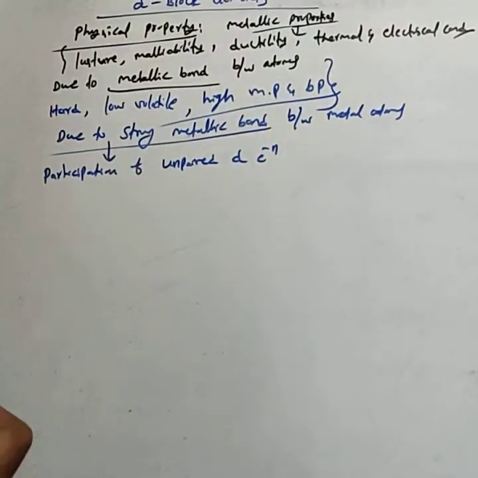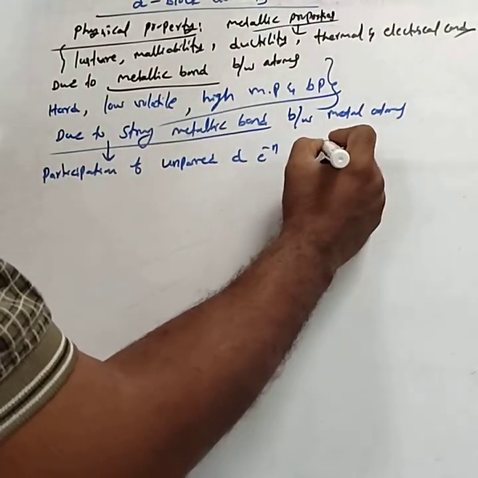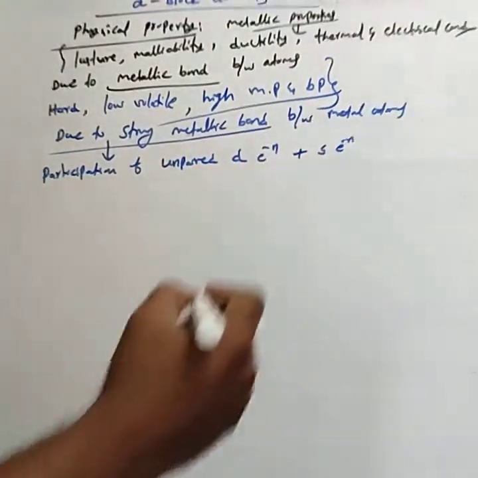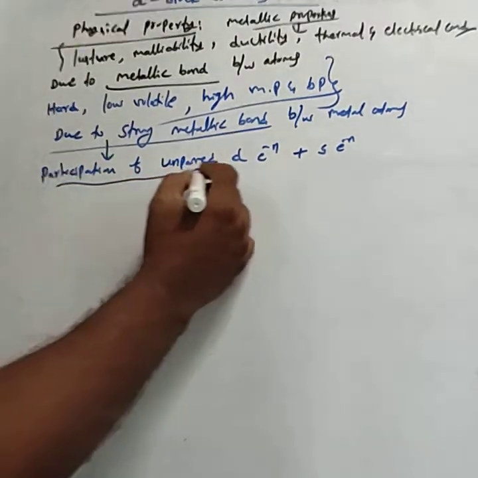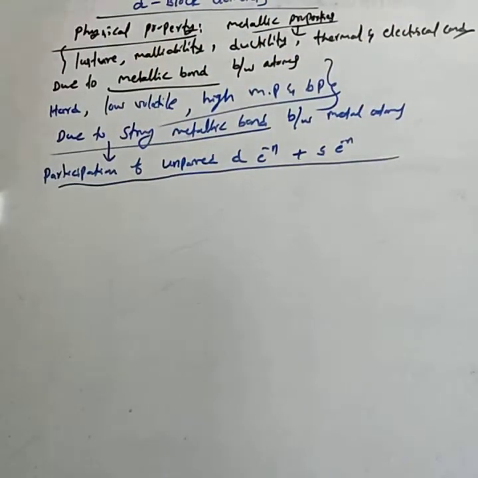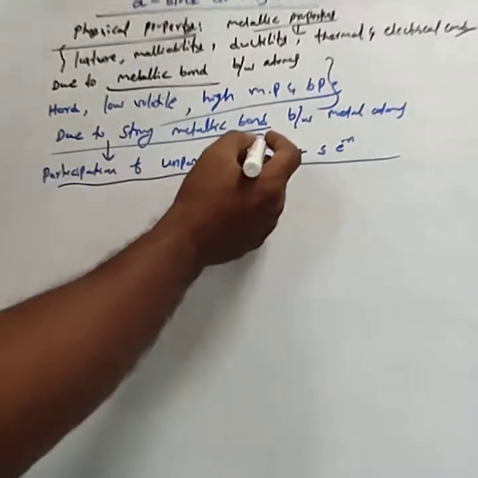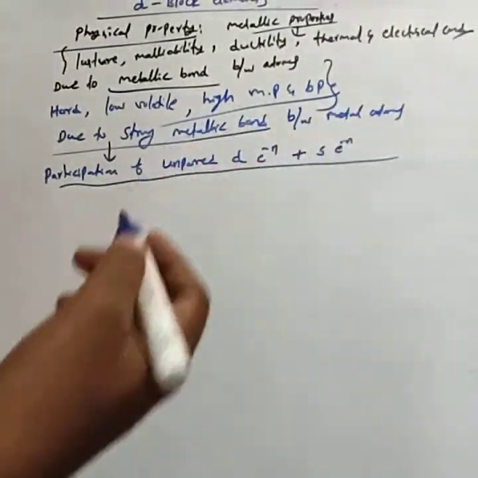If unpaired electrons are present in the d subshell, these unpaired d electrons are involved in the metallic bonding, in addition to s electrons.